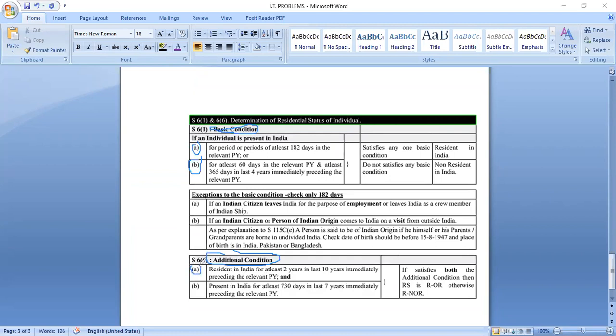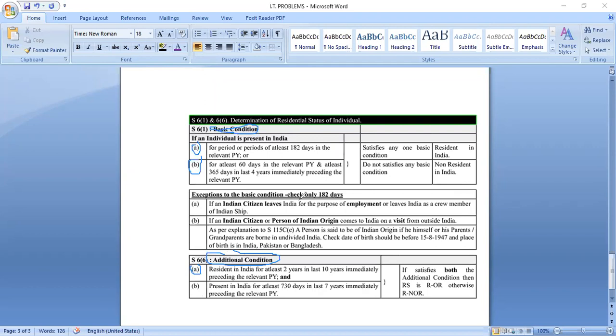Now, rule B says you should be present for greater than or equal to 730 days in the last 7 years, immediately preceding the relevant previous year. You have to leave the last year. You leave last year, and before last year, for 7 years you have to calculate whether he is there in India for 730 days or not. This is rule B. Rule A, rule B, basic condition. Additional rule A, rule B, additional conditions.